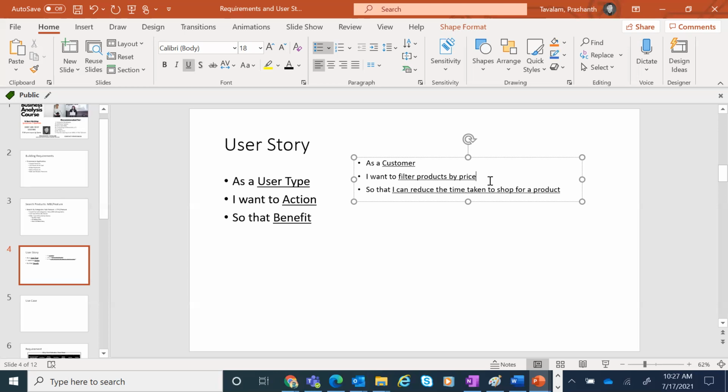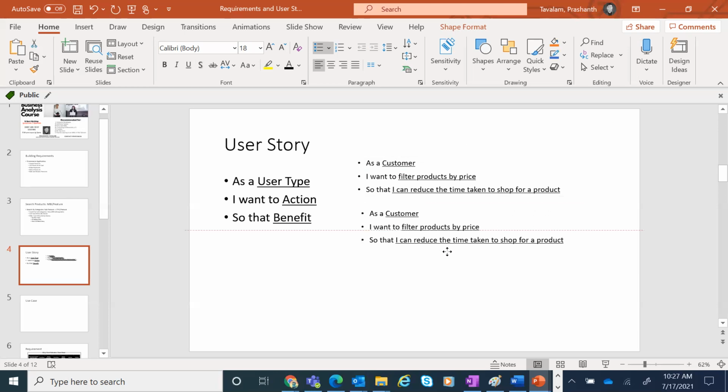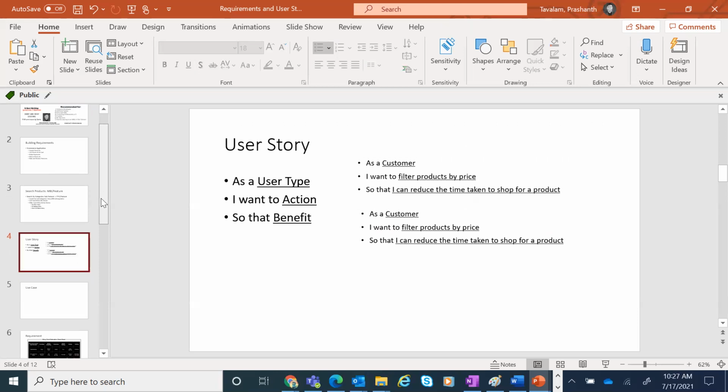In order to reduce this, what you can also do is use the behavior driven development approach. What is the behavior driven development approach?